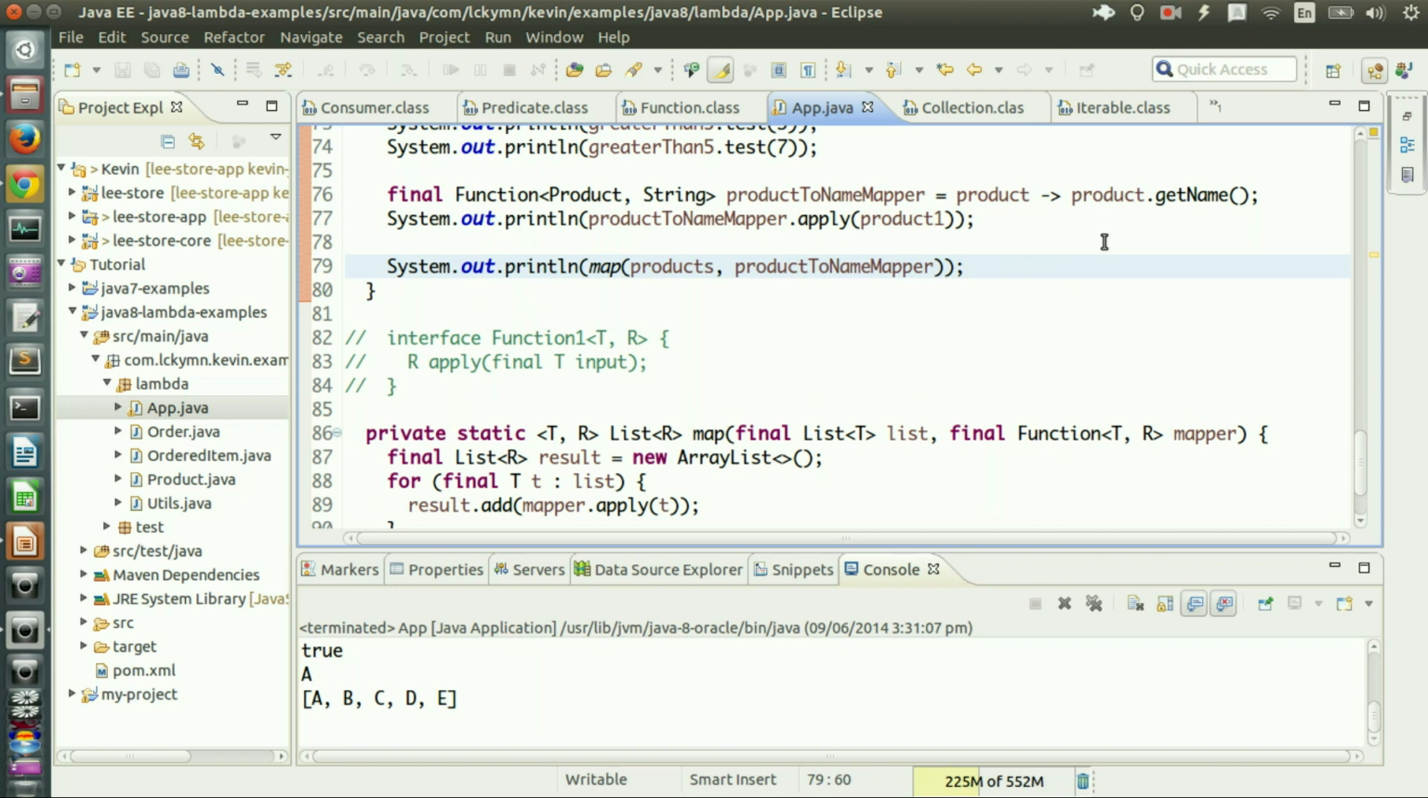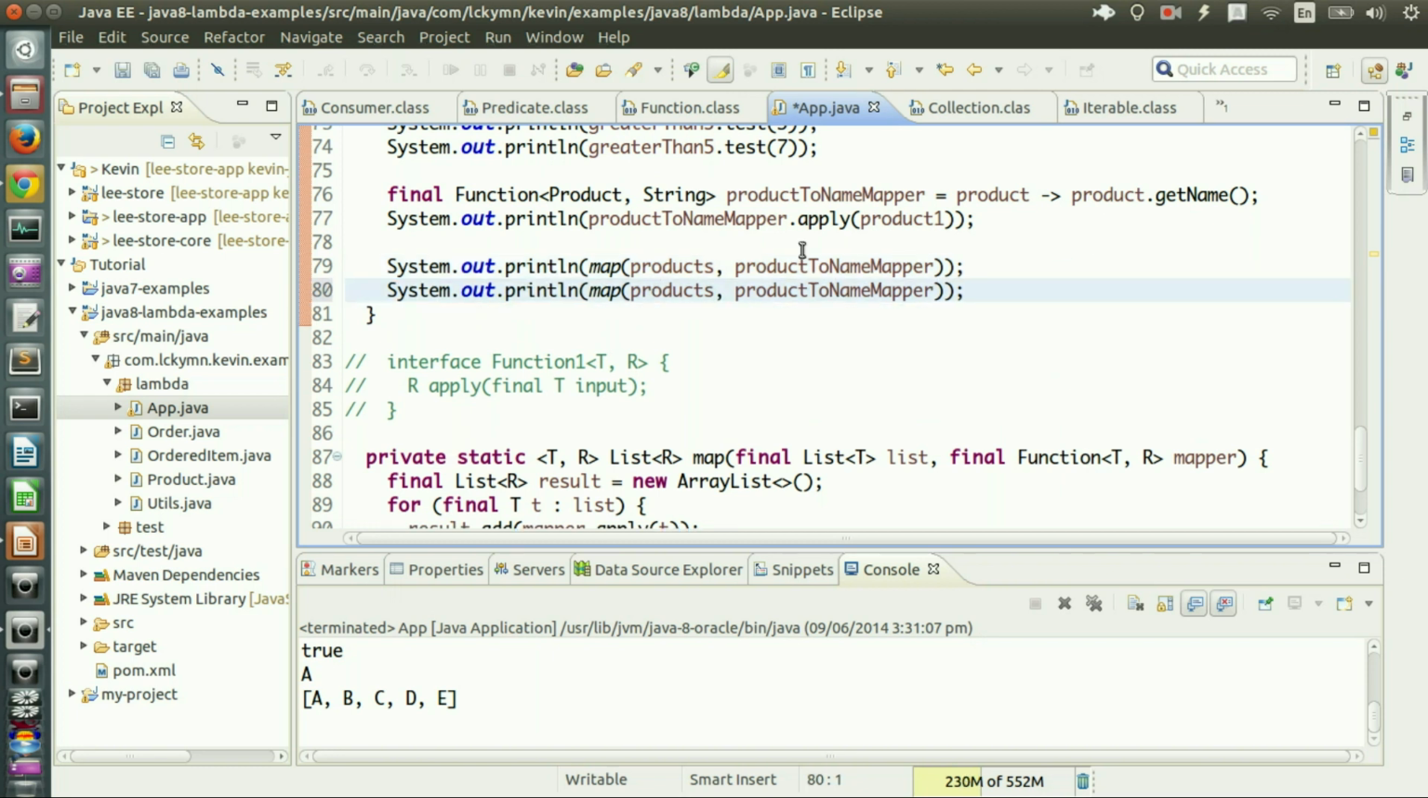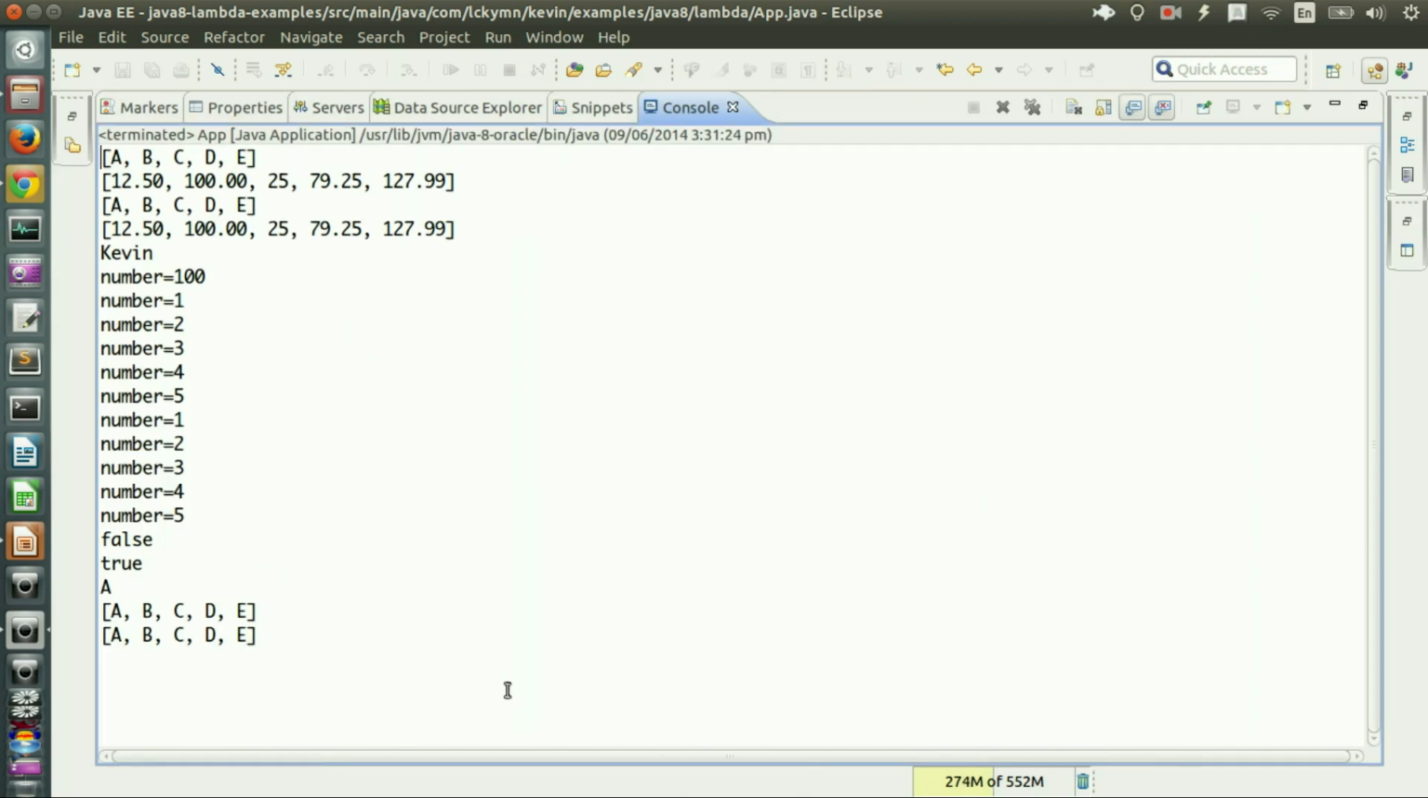So I can do that, or I can pass this variable, or I can do this. Just write a Lambda expression here, product.getName, and run it. Yeah, same result, right?